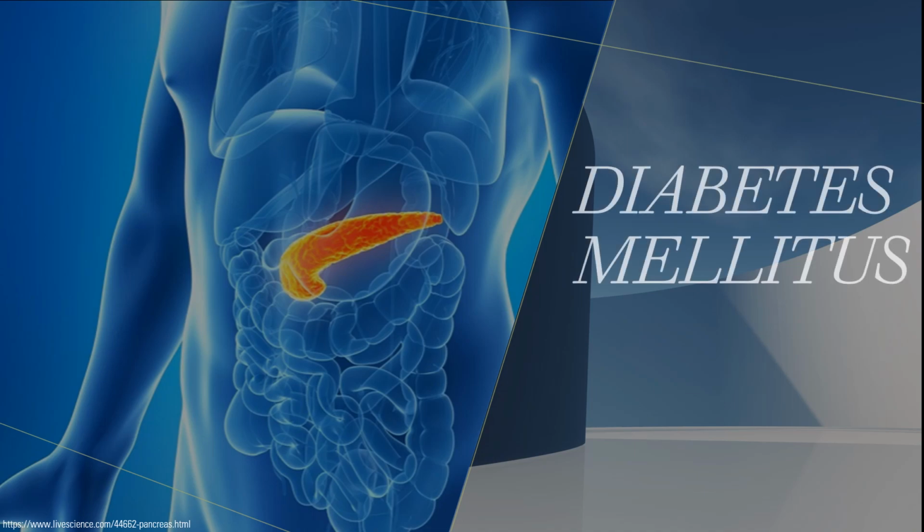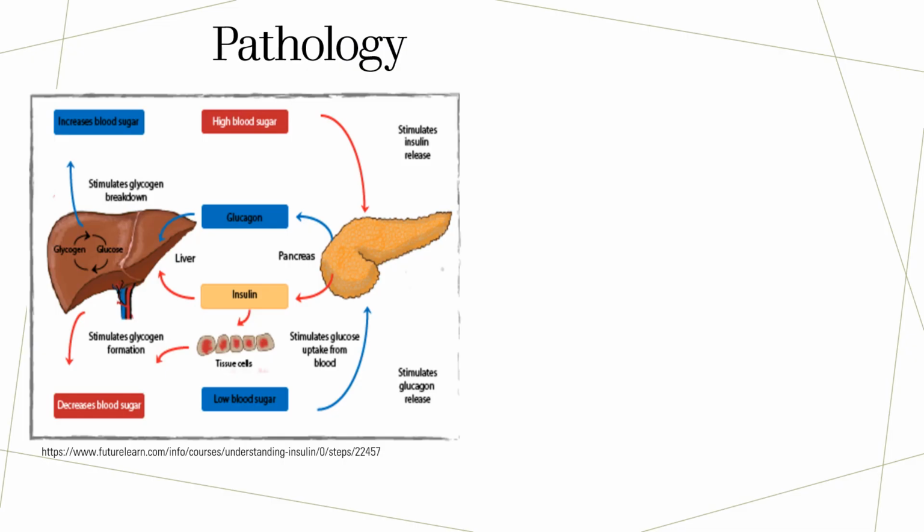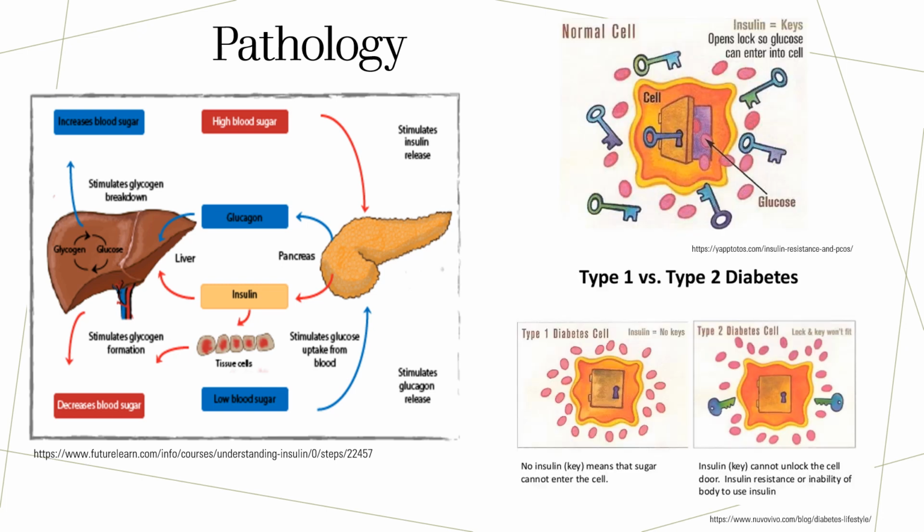Diabetes mellitus, commonly known as diabetes, is a condition where there is insufficient production of insulin from the pancreas or cell resistance to insulin will develop over time. This will alter the body's ability to absorb glucose from the bloodstream and into the cell. The presence of insulin acts like a key for glucose to enter the cell door.